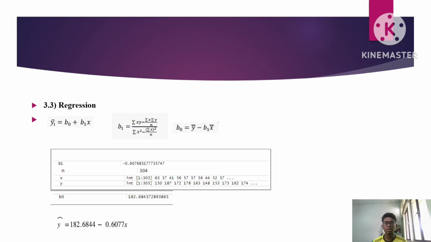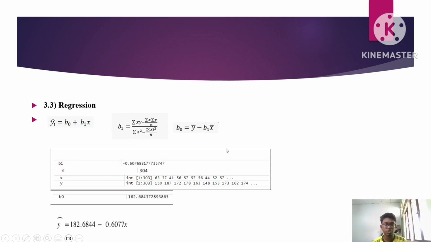Okay, so now I'm going to explain about the regression and also the conclusion of this project. Firstly, about the regression. First we need to find the estimated regression model, which uses this formula. In the estimated regression model, we need to find the value of beta 1 and also beta naught. So this is the formula of beta 1 and also the formula of beta naught.